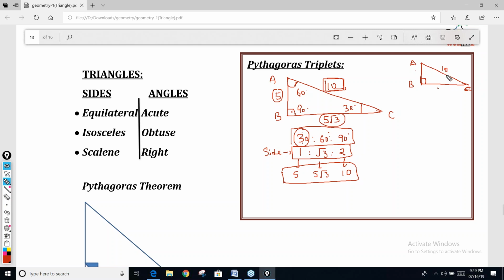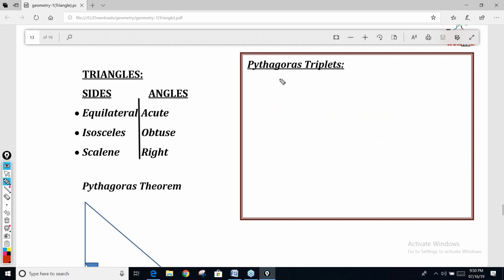If this side is 10 and the other two sides are integers, triplet is useful for integers. So if the other two sides are integers, then the sides have to be 6 and 8 only. Right? If it is not given as integer, you cannot apply the triplet. I am saying again and again, you will apply triplet when two sides are given. Now the third side has to be 8 only. Here one angle is given, one side is given, you need to find the other two sides. Then you have to find out with the help of sine cos, or otherwise remember that ratio.